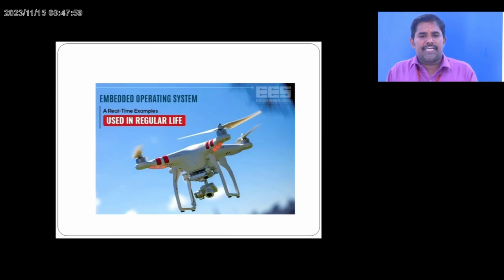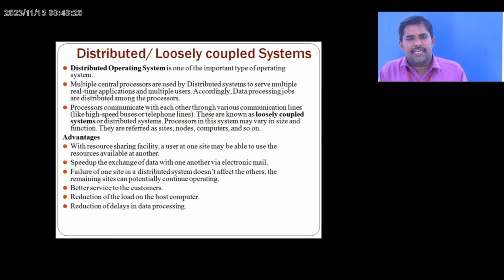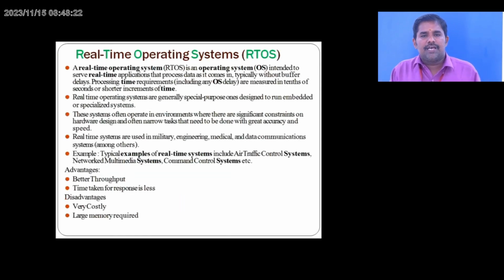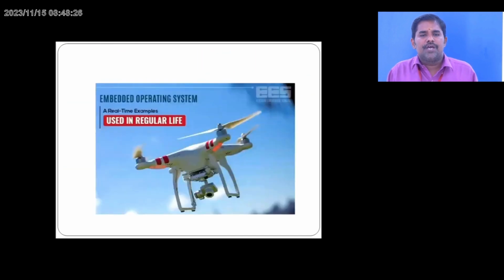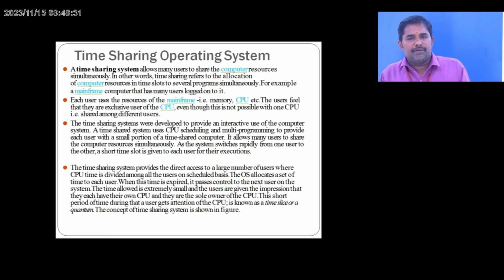We are using embedded systems here and there in current technology. Embedded means hidden inside, so one cannot see it. And system means multiple components interfaced together for a common purpose. I am using that terminology here to describe distributed as well as real-time OS, especially RTOS, which is used in embedded systems. Nowadays all the components are in embedded systems. The small systems are called embedded systems.